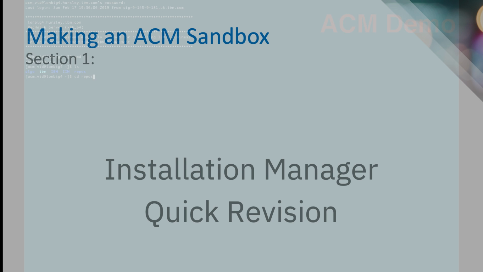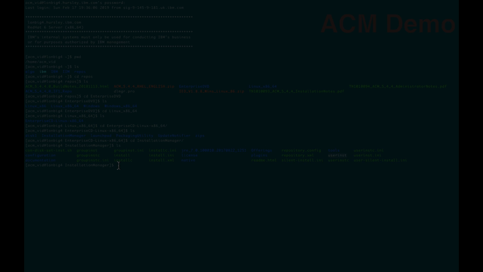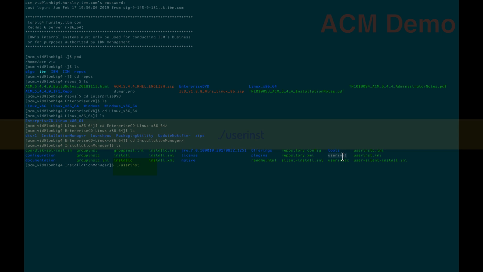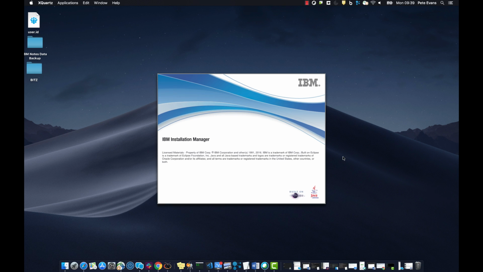So this is going to be a very fast revision on how to install the installation manager itself. I'm just going to drill down into the distribution and start the user inst program. I want to install it as a user. This is going to be a personal sandbox, so I don't want to install it system wide. So there's a splash screen.